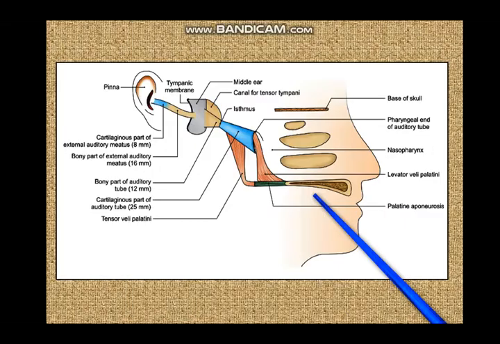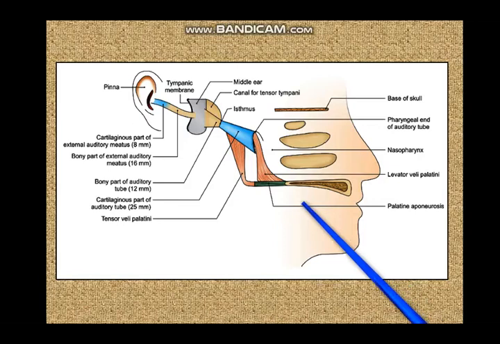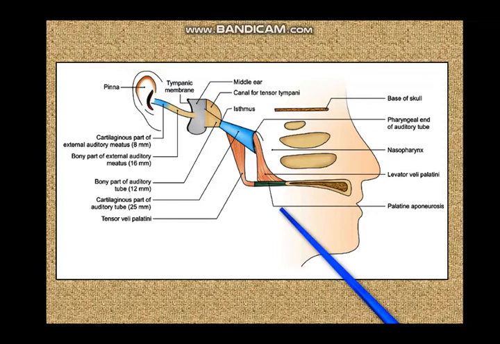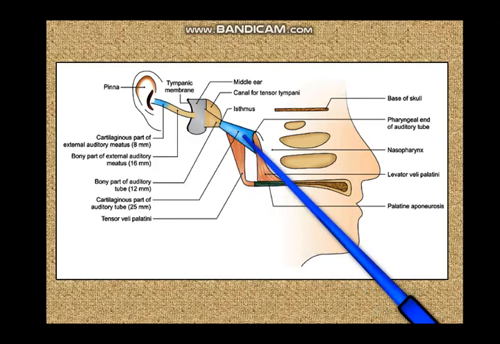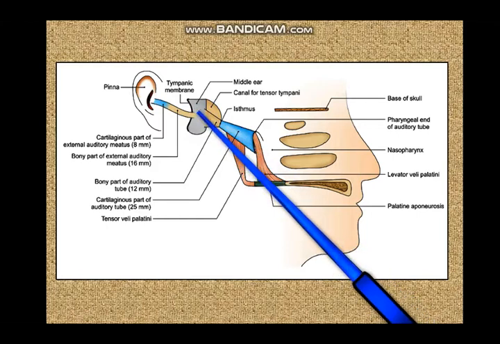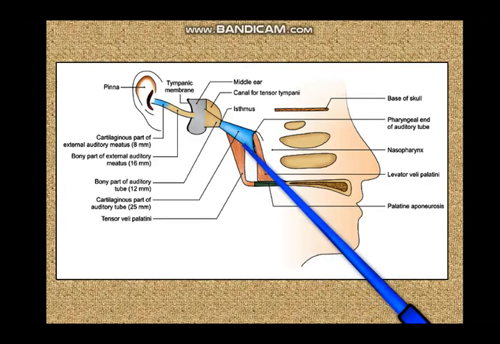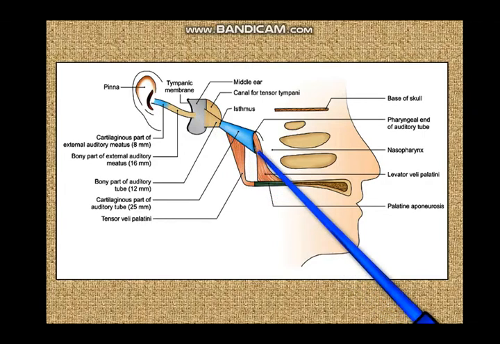Now we come to the last but not the least, the auditory tube. One thing we will mention about the pharynx is that the lymphatic drainage of the pharynx is to the retropharyngeal lymph nodes, and then to the deep cervical lymph nodes. Now the auditory tube is partly bony, partly cartilaginous, and it connects the anterior wall of the mid-ear cavity to the lateral wall of the nasopharynx.